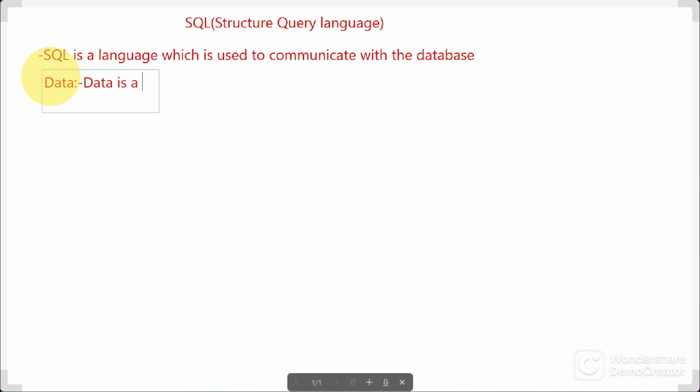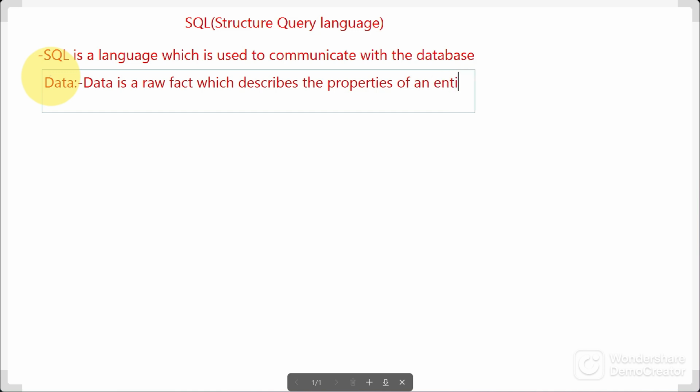Data is a raw fact which describes the properties of an entity. Properties of an entity.